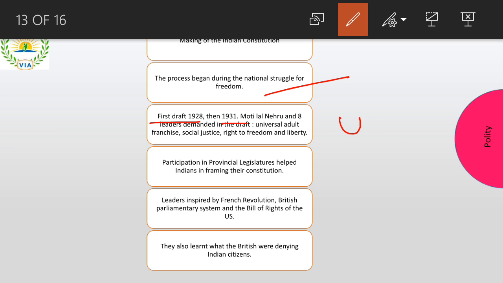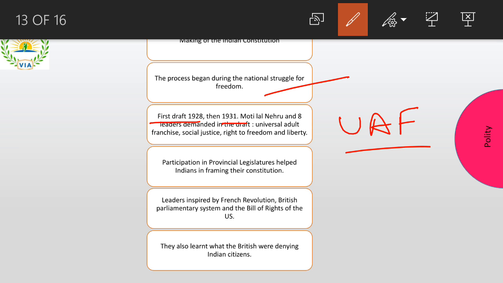First, what is universal adult franchise, and in which country was this started before? This is a question that I've given you in the assignment. I'll be discussing this in tomorrow's class. I'll give you the answer for this, right? Universal adult franchise is nothing but everybody gets to vote.